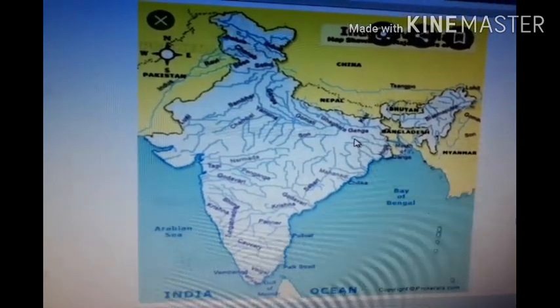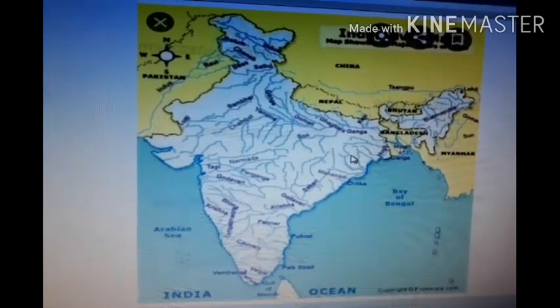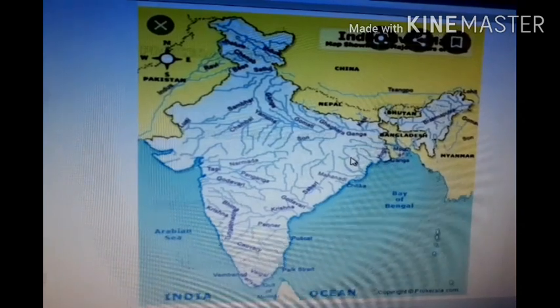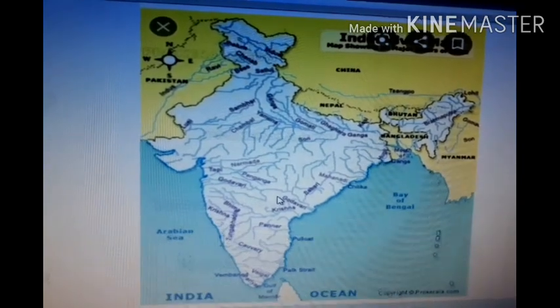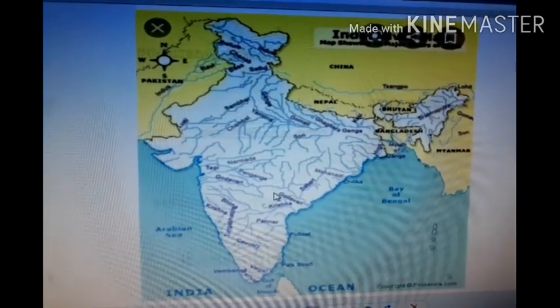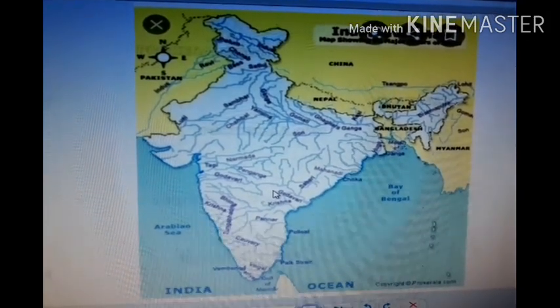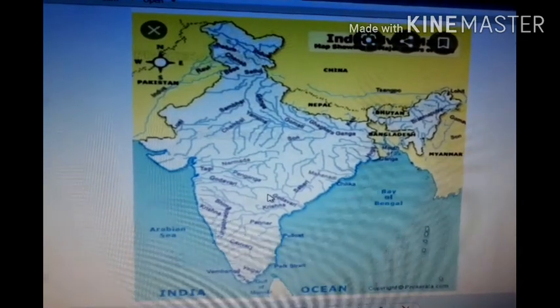Closer observation of a map will indicate that an elevated area such as a mountain or an upland system separates the drainage basins. Such an upland is known as a water divide, which divides the water into two different geographical locations. First, we have to understand that these drainage systems are basically responsible for the basins in the northern part of India, particularly the northwestern part, then the northern middle part, and the northeastern part.